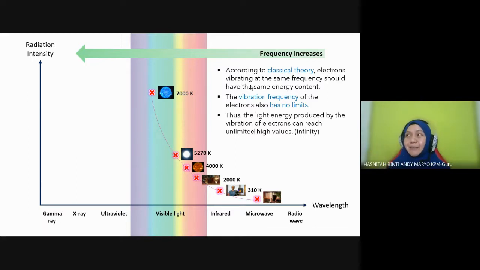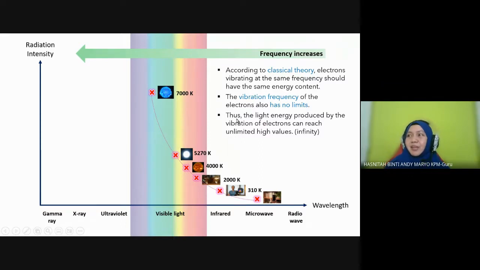And they also mention the vibration frequency of electrons has no limits, which means that this graph will go higher up until it reaches infinity, which is actually impossible. So if you extrapolate this graph, it will go to infinity.